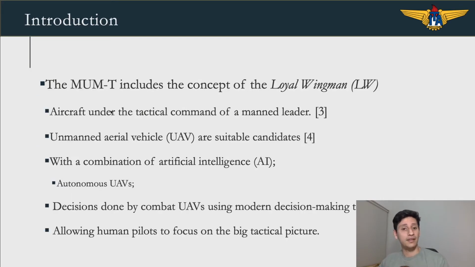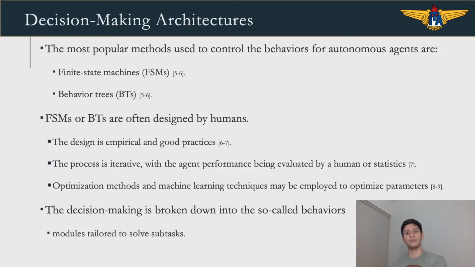This idea includes the concept of a loyal wingman aircraft that works under the tactical command of a manned leader. This aircraft can be replaced by UAVs. With the combination of these UAVs with artificial intelligence, we can automate most of the decisions done by combat UAVs, achieving an autonomous UAV that can be used to allow the human pilots to focus on the big tactical picture in modern warfare scenarios.